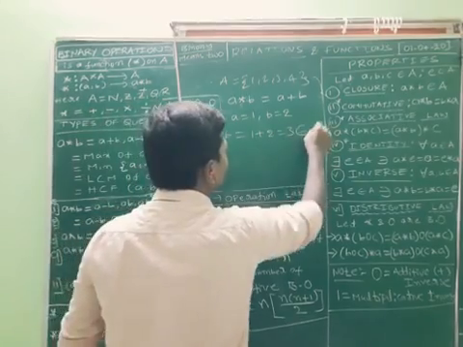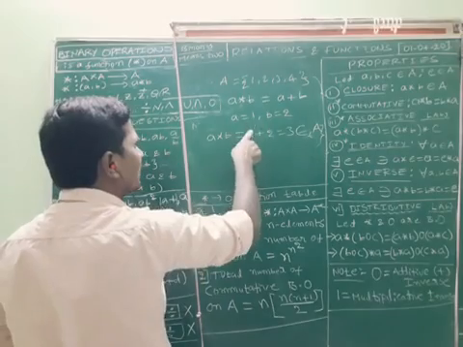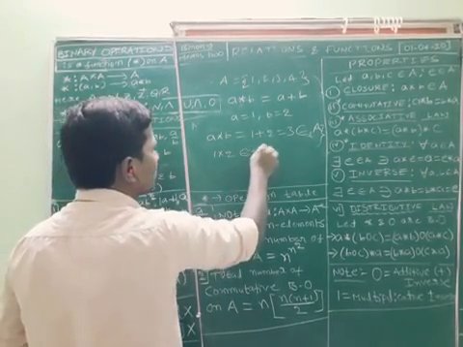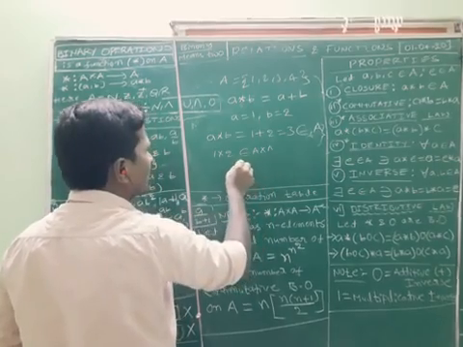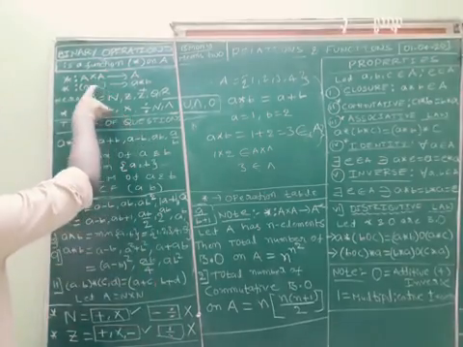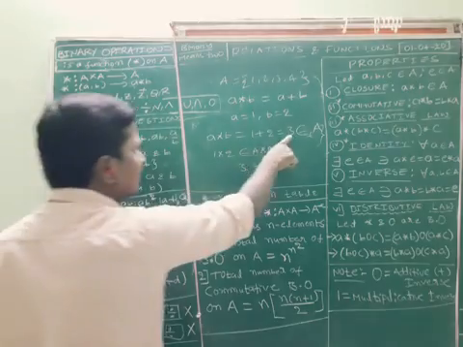Does 3 belong to A again? Yes, 3 belongs to A. So here 1 star 2, with (1, 2) clearly belonging to A cross A, and 3 also belongs to A. This is a binary operation. Look at it according to the operation. So here 3 belongs to A.